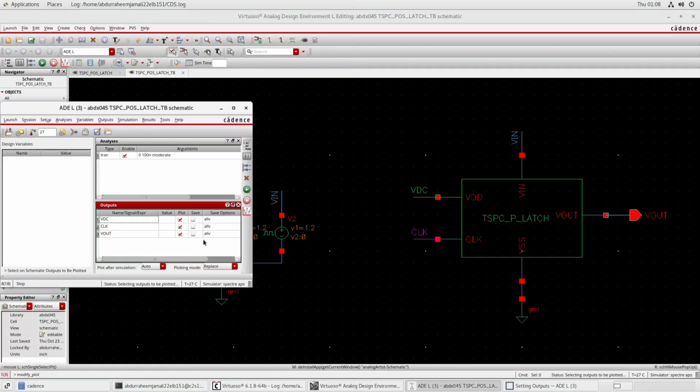Now we will see that our outputs have been selected: VDC, clock, and Vout, and the transient response is also selected. To run the transient response, we will just click the run button. So we'll click it.